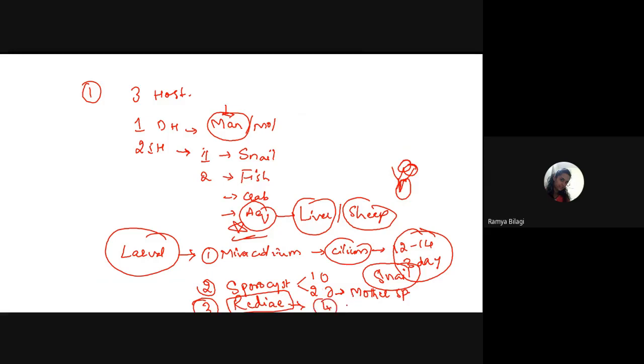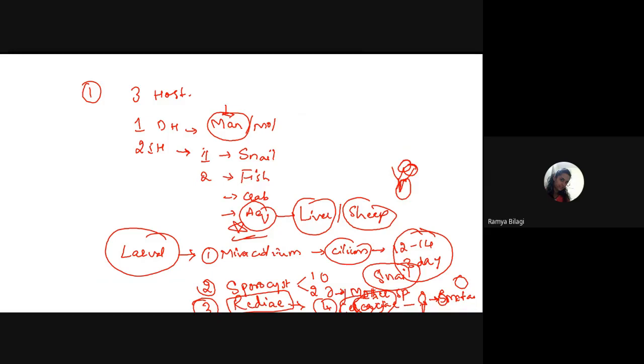Then this redia will convert into a tail-containing larva, that is called as what? Cercariae. So this fellow has got a head, and then he has got a tail. The tail may be bifurcated or it may be non-furcated. So bifurcated tail means yes, it is a blood fluke. Remember that. Then this cercaria will further develop into the fifth stage of larva called as what? Metacercaria. That is encysted.